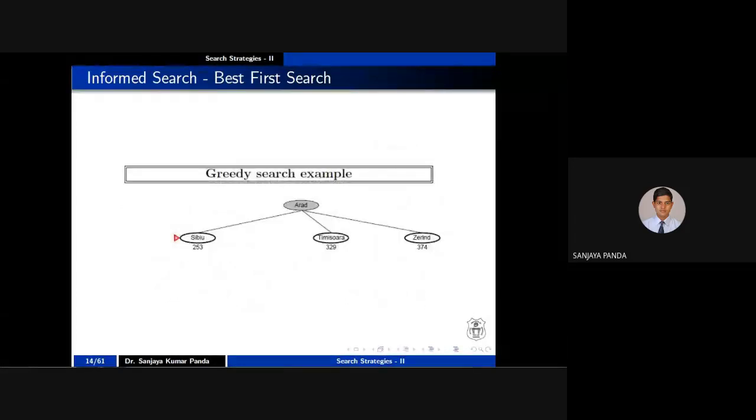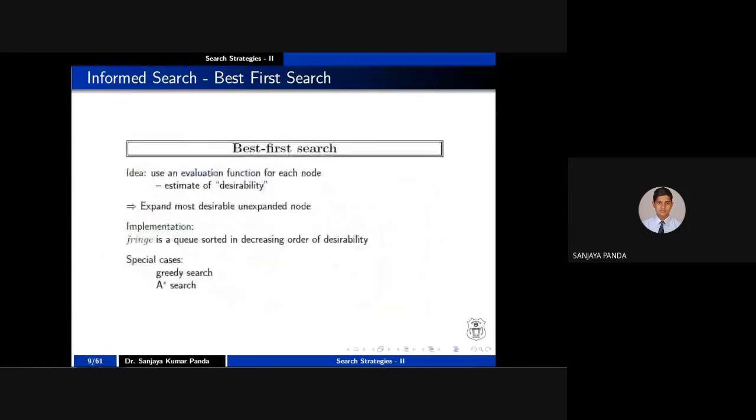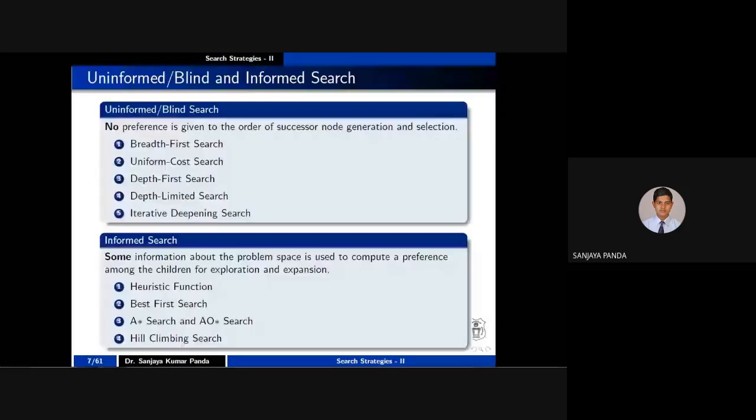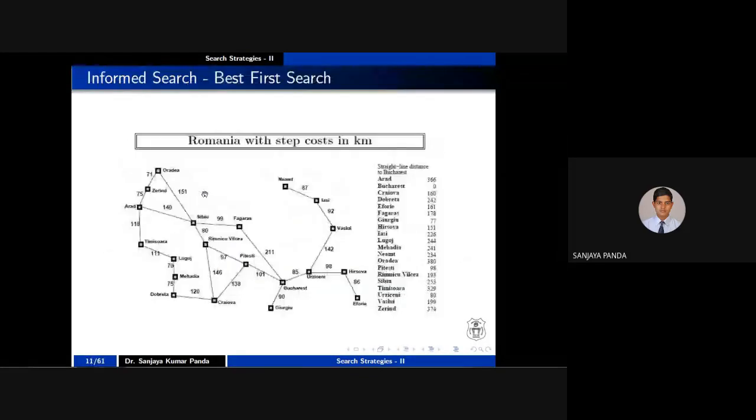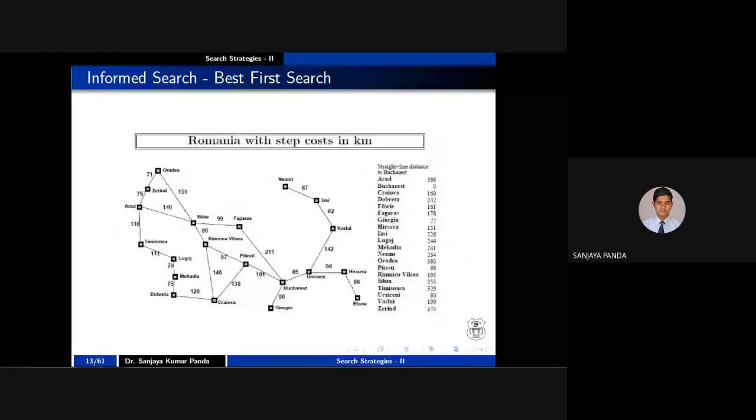Okay, so now I am expanding A, right? What I will get after expanding A: S, T, Z are the neighbor cities of A. So I have written S, T, and Z, right? So once you reach S, T, and Z, what will you do? You have to apply the evaluation function, because in the previous slide I told you you have to apply the evaluation function in each and every node, right? So here I am applying the evaluation function in each and every node.